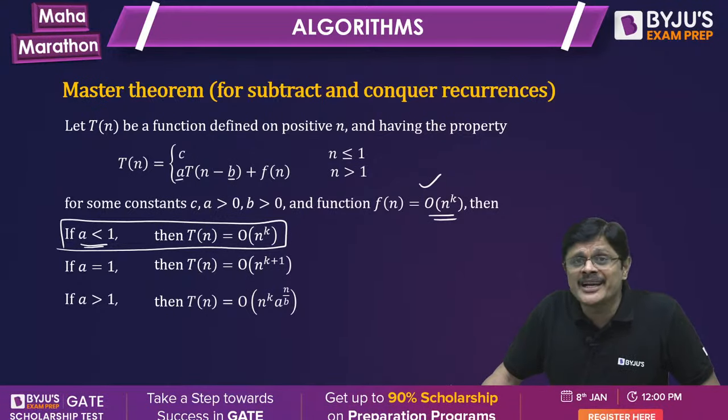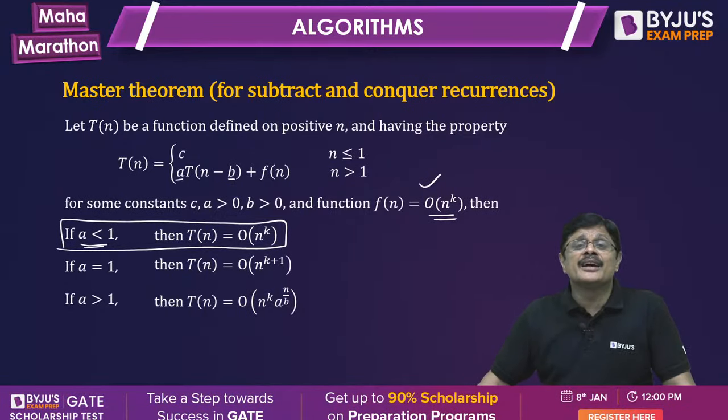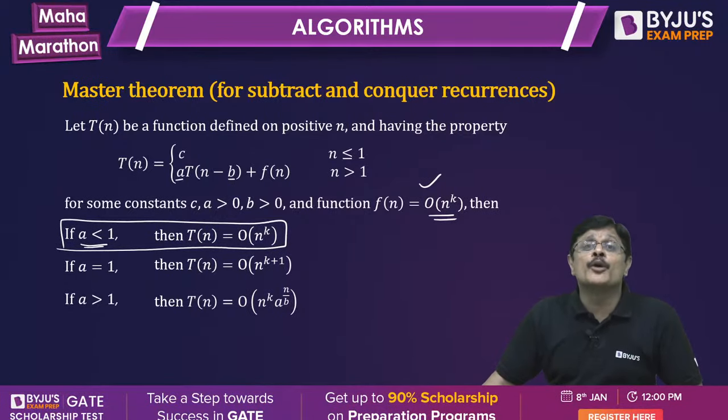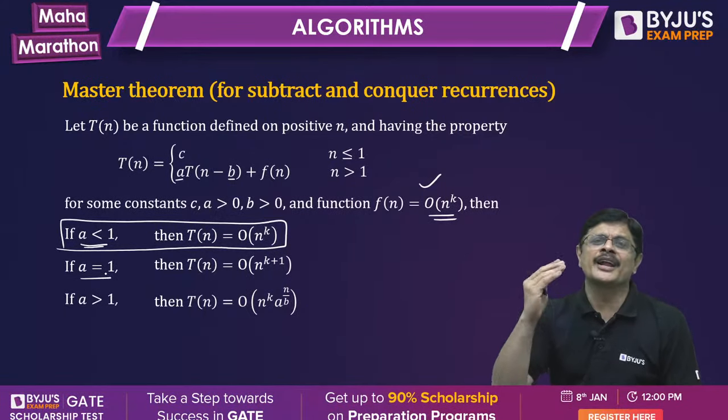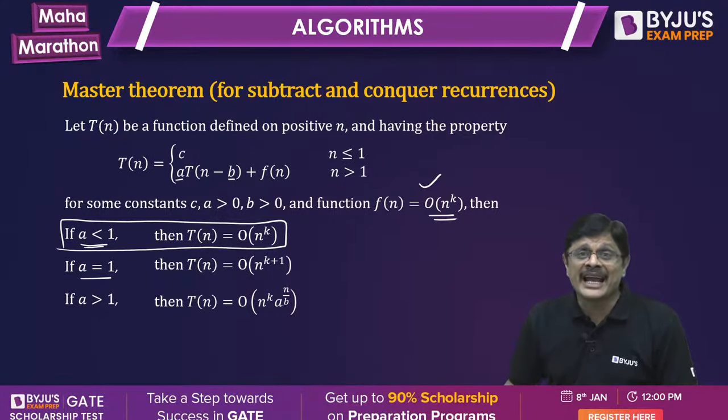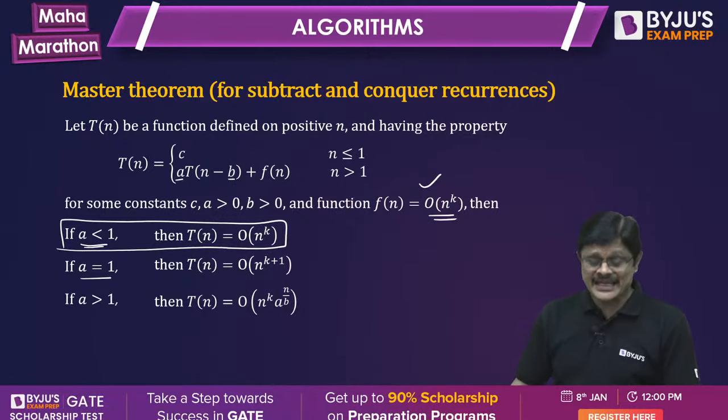So people blindly use rules for every function. No, you can't apply it for every function, sir. This is applicable only for polynomial functions. Please note that point, my dear friends. When a is 1, it is just order n power k plus 1. But when a is greater than 1, it is order n power k, a power n by b.